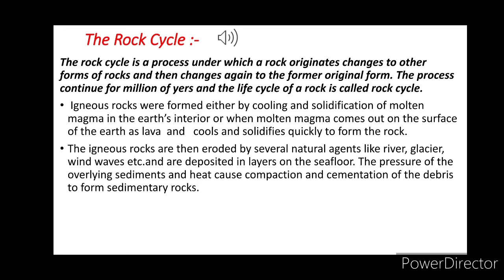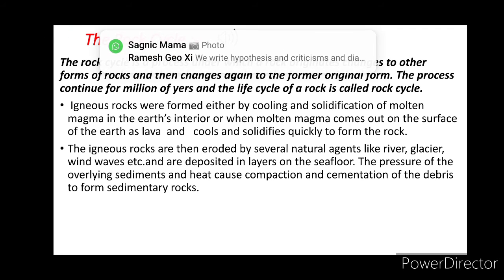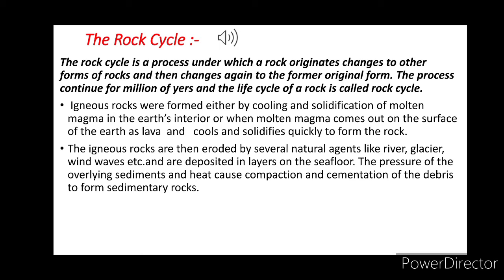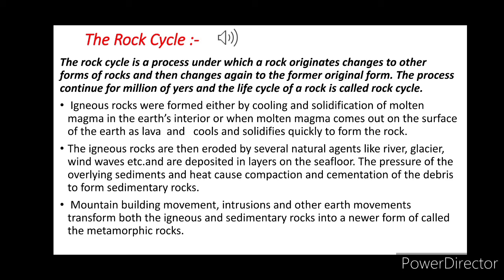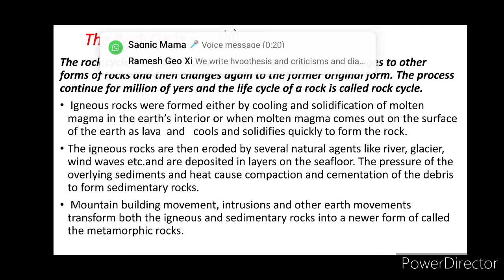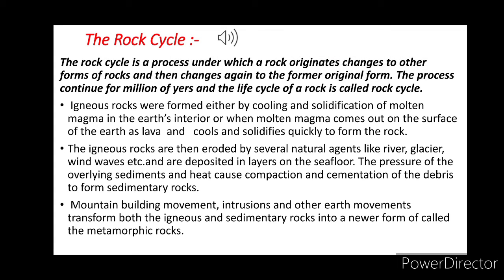The pressure of the overlying sediments and heat cause the compaction and cementation of the debris to form sedimentary rock. After that, mountain building movement or intrusions and other earth movements transform both the igneous and sedimentary rock into newer forms of rock, that is called metamorphic rock.